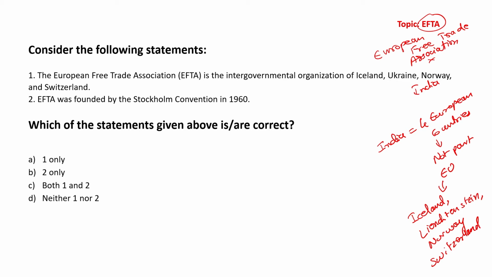Okay. Now with respect to trade with this particular organization, both India and these four countries will provide for reduced tariff and help boost India's trade with these countries.